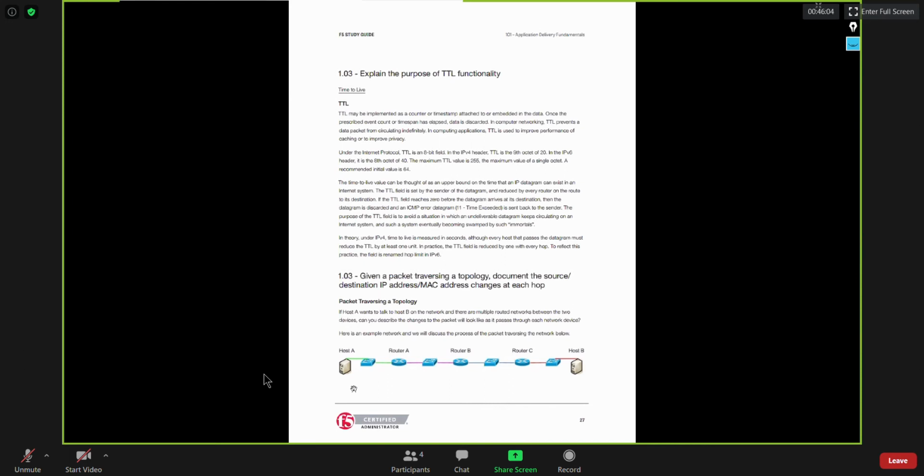So if host A is sending data to host B, remember that the source and destination MAC addresses will always get changed upon crossing each and every layer 3 hop.